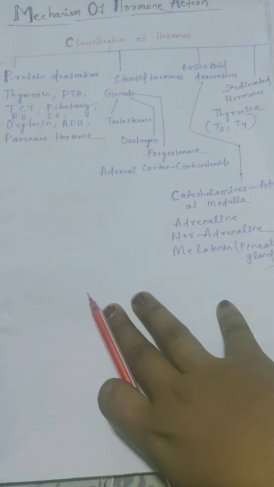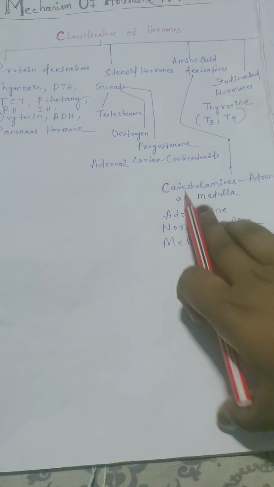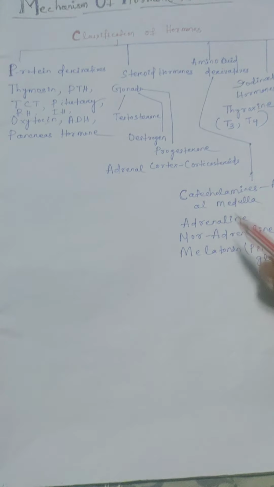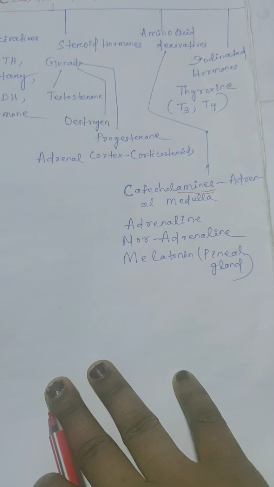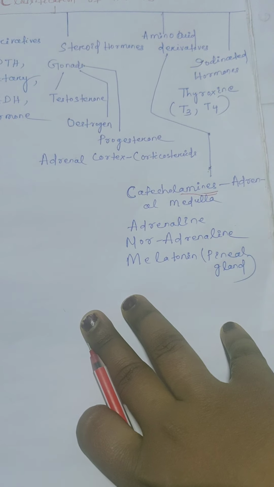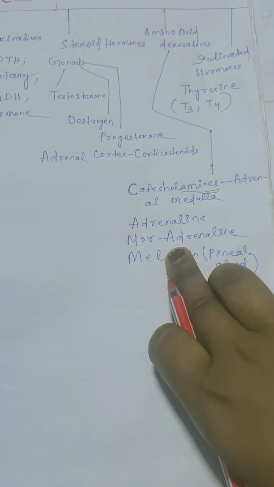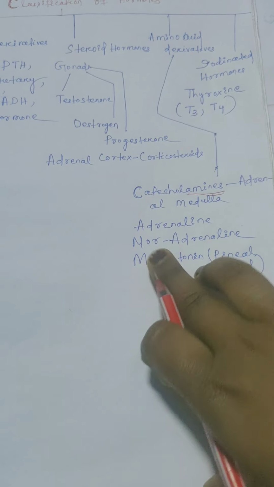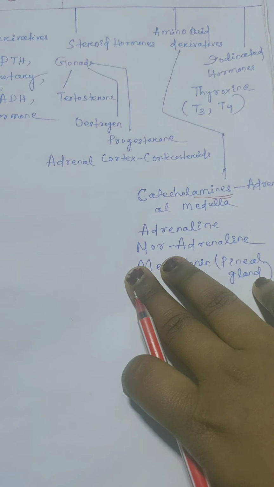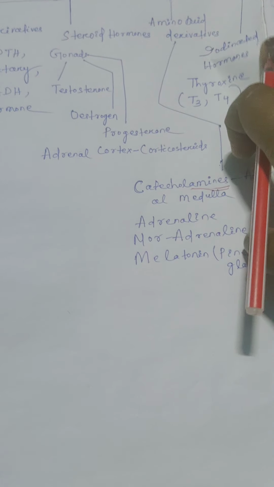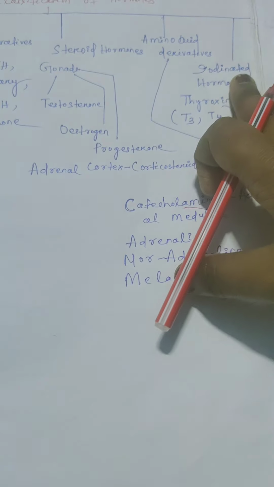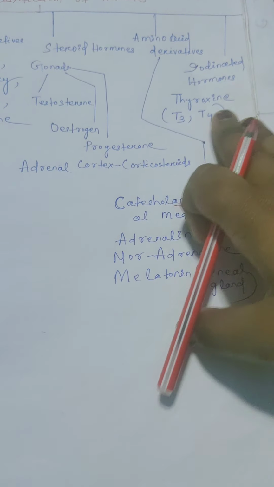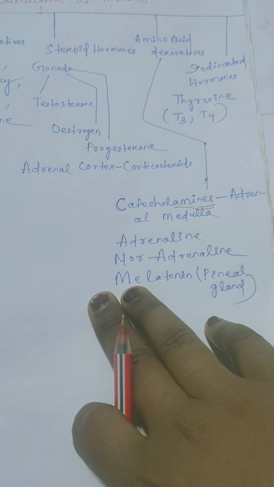Next, amino acid derivatives. Amino acid derivatives will be catecholamines. See, catecholamines. So, amine is over there, so you can easily locate the catecholamines under amino acid derivative hormones. So, adrenaline, noradrenaline, melatonin, all these hormones will be amino acid derivatives. Coming to iodinated hormones. T3 and T4 are iodinated hormones. That is, thyroid hormones are iodinated hormones.